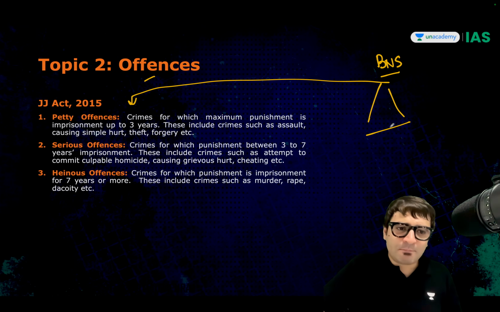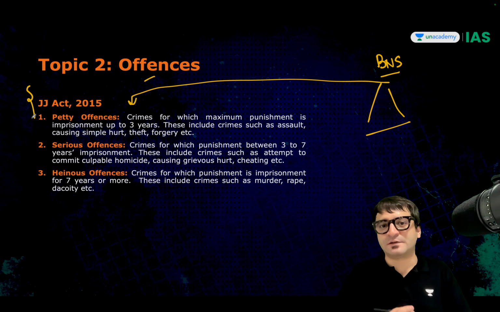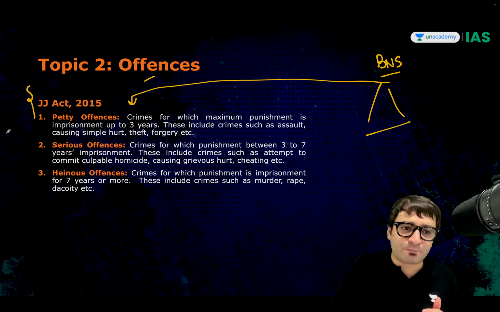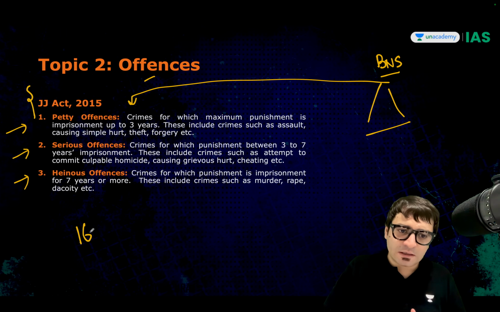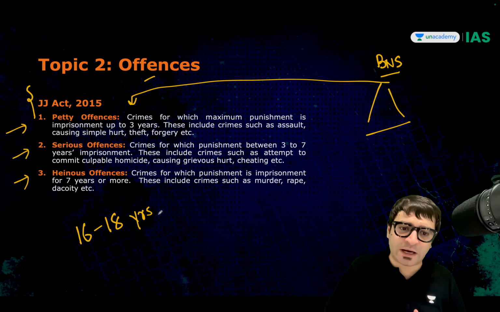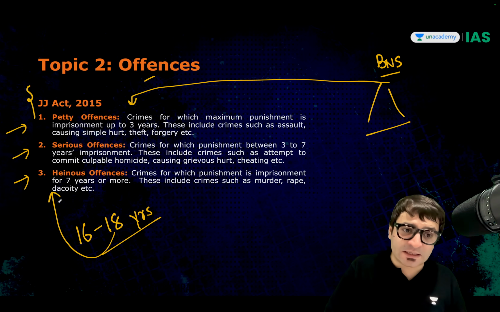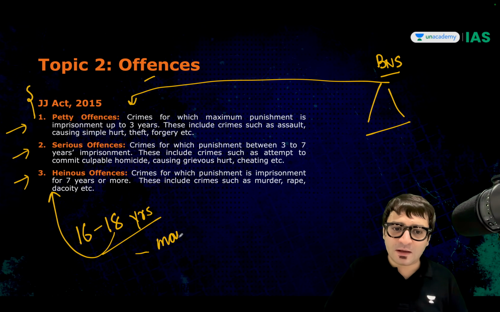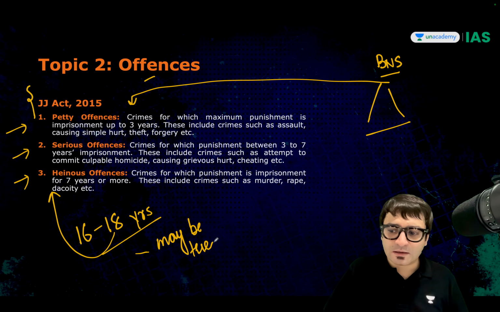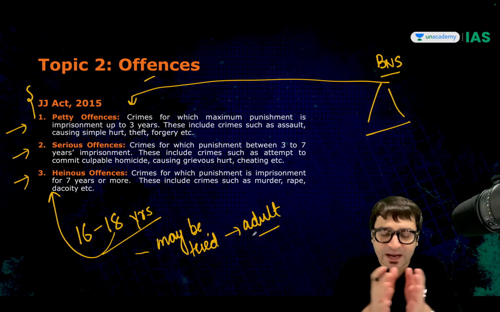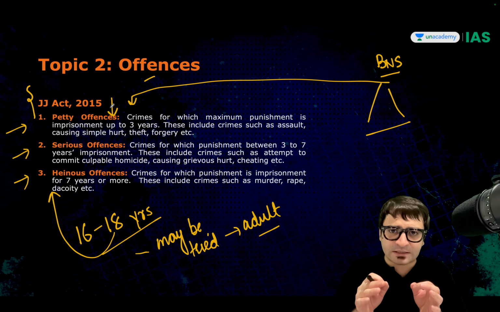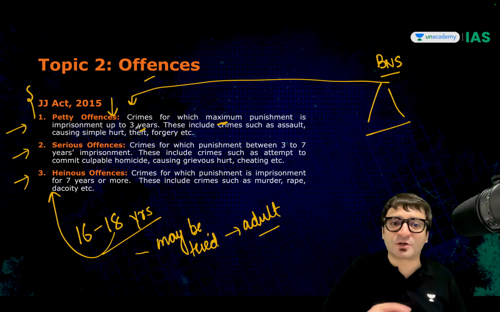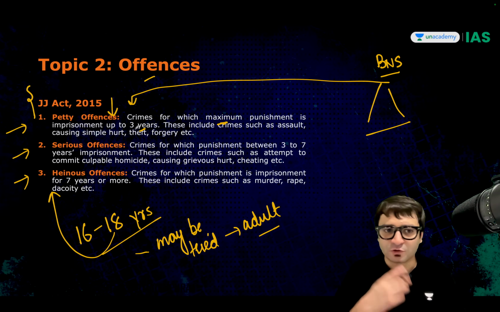Bailable and non-bailable. But it is the Juvenile Justice Act of 2015 which categorizes offenses into petty offenses, serious offenses, and heinous offenses. Why? Because if you are a juvenile in the age group of 16 to 18 years, and if you commit heinous crimes, then you may be tried as an adult. And that is how the Juvenile Justice Act categorizes offenses into petty offenses. And which are these petty offenses? Just keep in mind all those cases where the maximum punishment is up to 3 years. Forgery, theft, and so on and so forth.